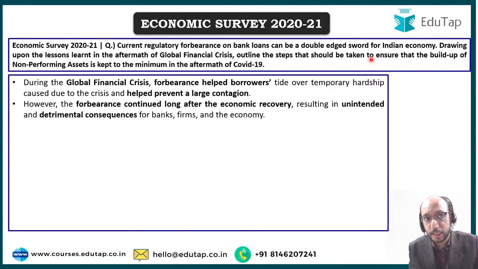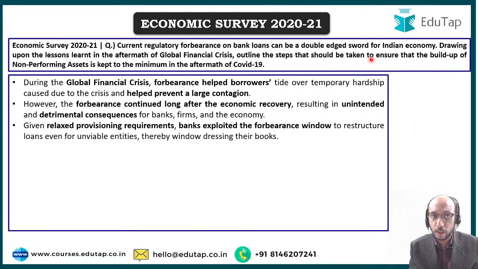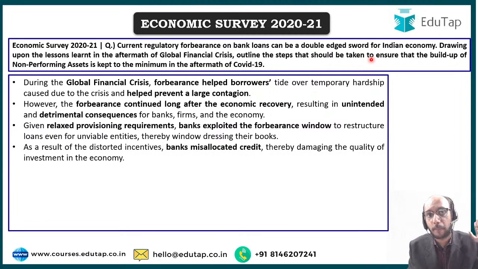And what was the unintended detrimental consequence for you? That when the overall regulations were relaxed, provisioning requirements were relaxed, banks exploited the forbearance window that RBI created, and banks kept on restructuring the loan of unviable entities. Banks kept on restructuring the loans of even those entities who were never going to repay the money back.